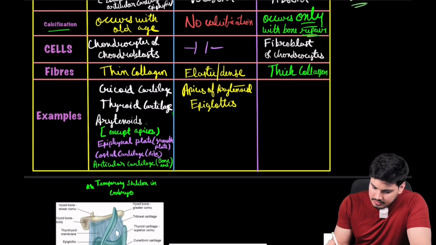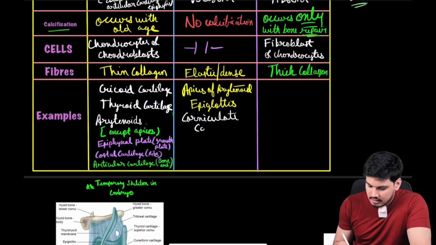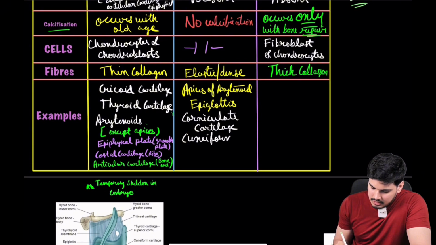Then what other cartilage? Corniculate. Okay, so these are all laryngeal cartilage now. So corniculate cartilage comes under elastic cartilage. This is very important. Okay, cuneiform also, just remember this, cuneiform cartilage comes under this elastic cartilage.